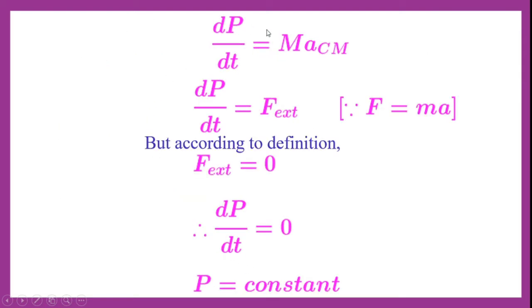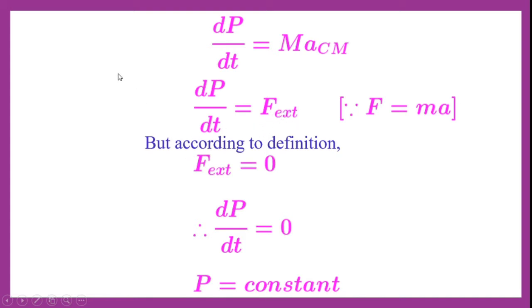Next, we know that rate of change of velocity is nothing but acceleration. Hence dP by dt is equal to m into a of center of mass, that is the acceleration of center of mass. So dP by dt is equal to m a CM, which is nothing but F external, the external force. Because according to the definition of force, force is equal to mass times acceleration. Hence whatever we got here, mass times acceleration of center of mass, is equal to external force.